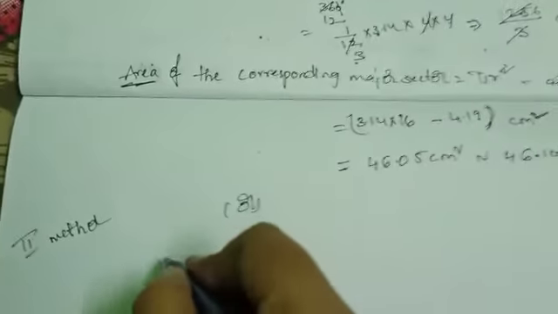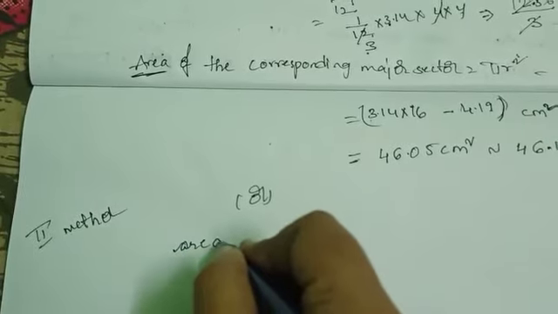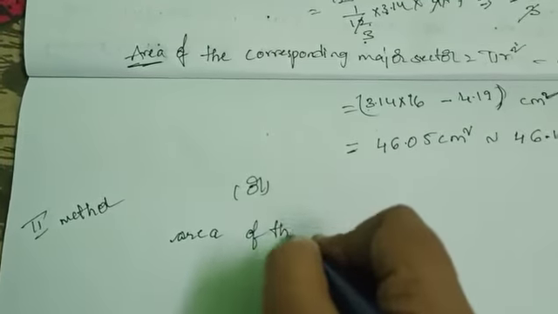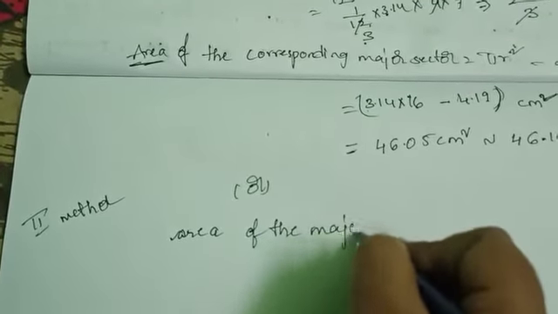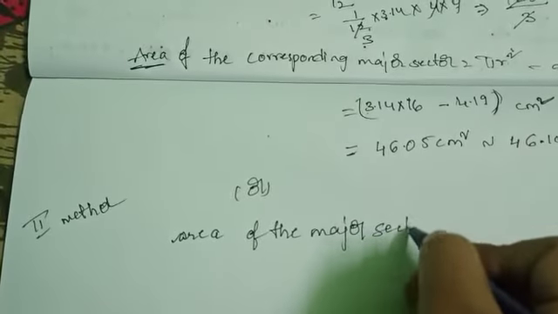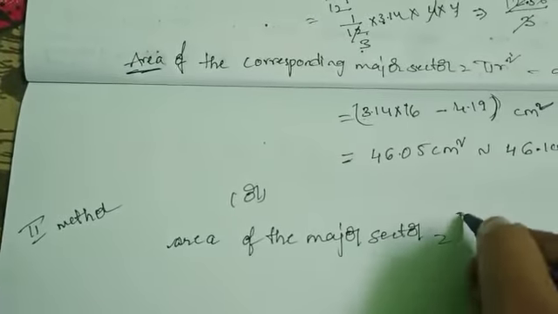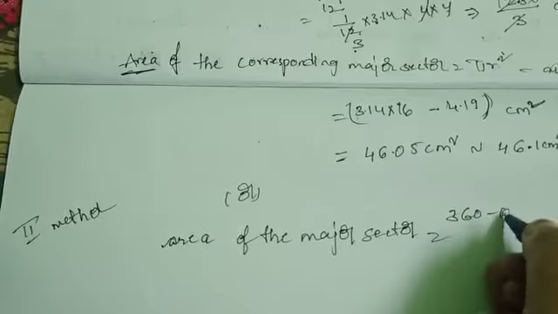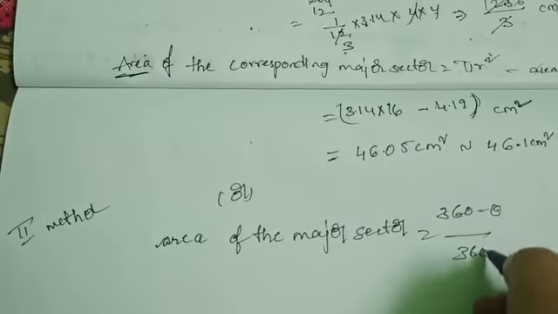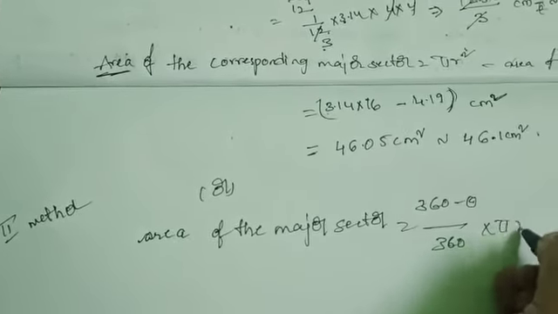Another method, second method: area of the major sector using the direct formula, 360 degrees minus theta by 360 degrees into pi r square.